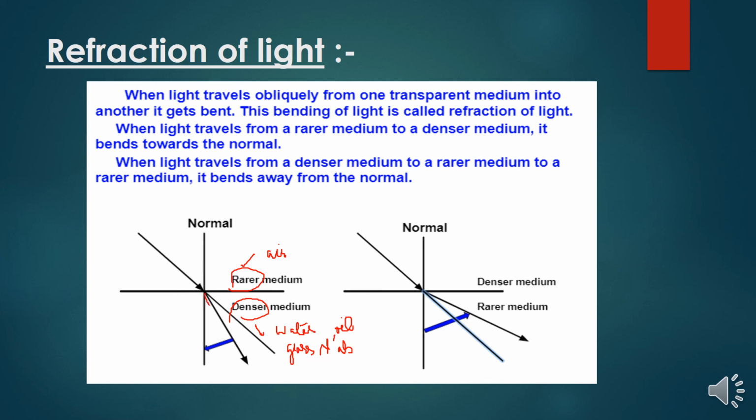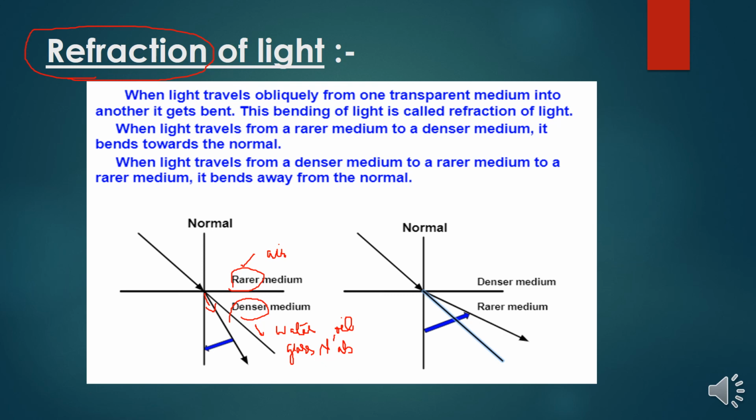So this is the air medium which is entering inside the denser medium, and the ray slightly bends. Okay, so this is how refraction takes place, right? When light travels from a rarer medium to a denser medium, it bends towards the normal. When light travels from a denser medium to a rarer medium, it bends away from the normal.